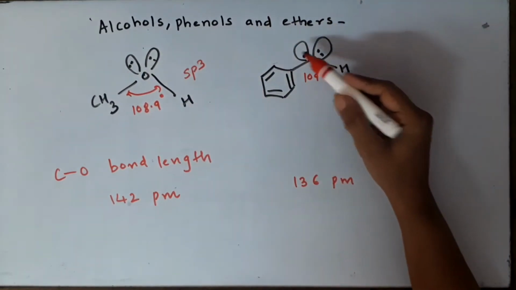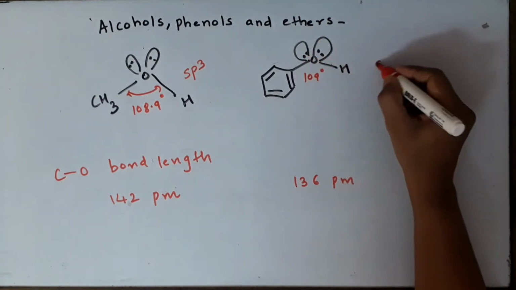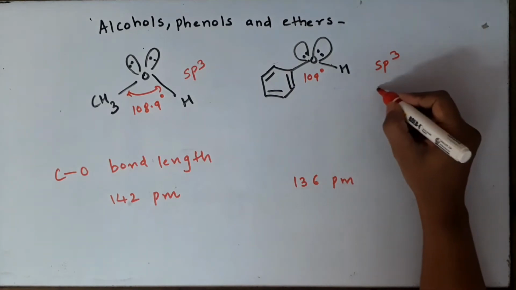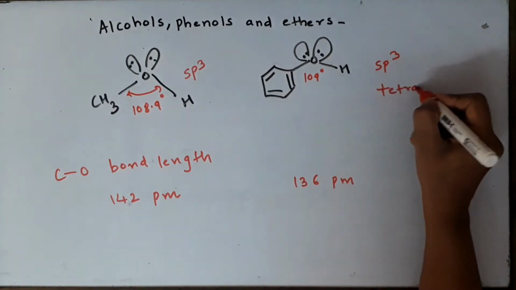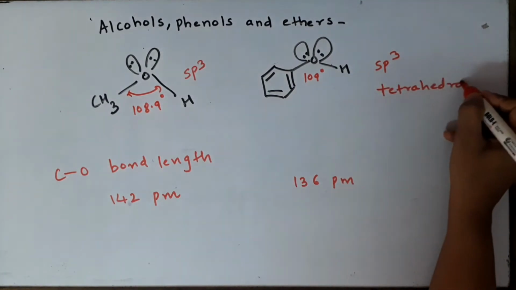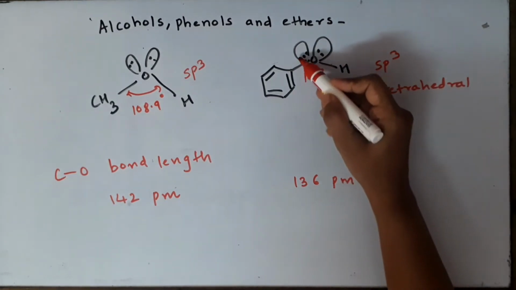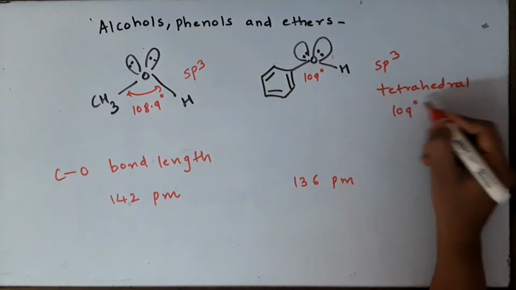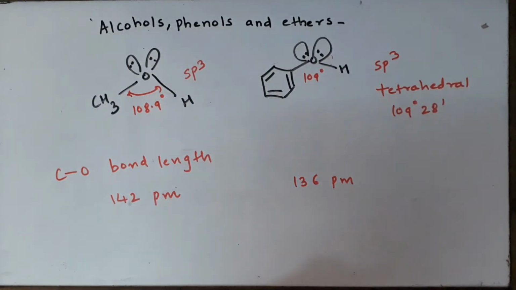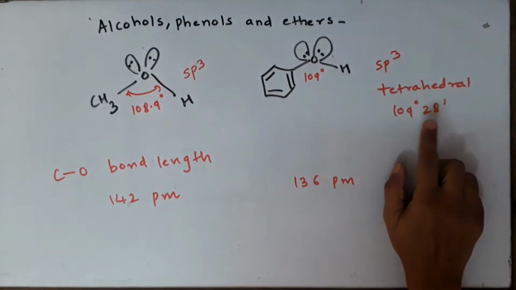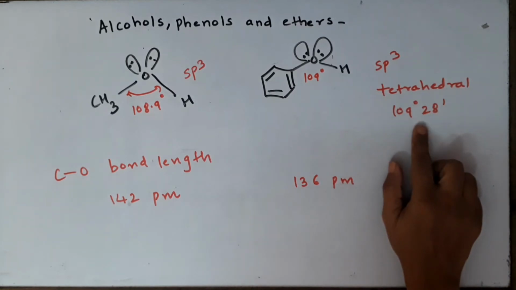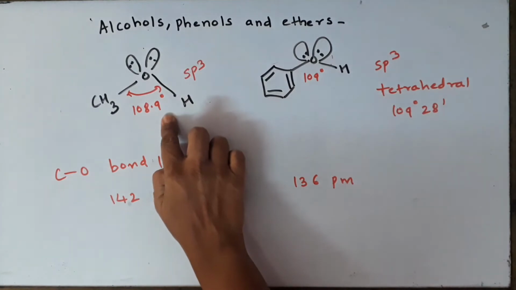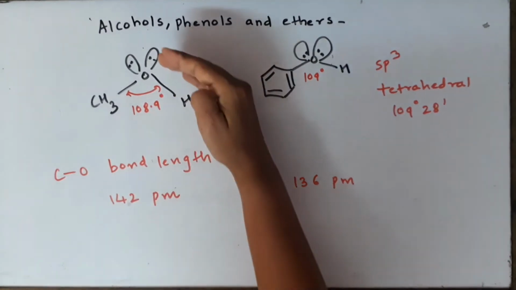So we have to sum up the total lone pairs and the sigma bonds, that is your 4, so sp3. Similarly here also you will notice 1, 2, 3, 4. So the oxygen atom in both the cases is going to be sp3 hybridized, and the geometry in both the cases has to be tetrahedral geometry, according to which every bond angle has to be 109 degrees 28 minutes. So the question which will be asked in the board exam is, the bond angle should be 109 degrees 28 minutes, but it is less in the case of alcohols. So the answer is due to the repulsions.